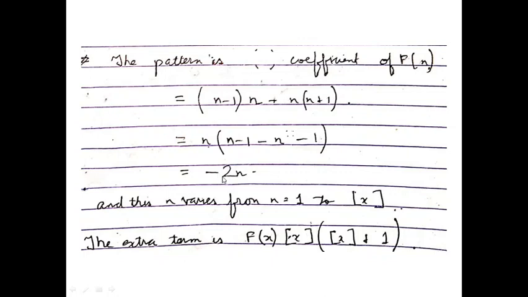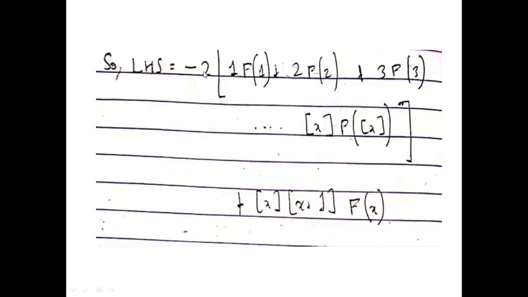So you see the pattern is that for every f of n, you will get a term minus 2n f of n. Minus 2 you will take common, 1 into f of 1, 2 into f of 2, up to n f of n. This is nothing but summation of minus 2n f of n, where n varies from 1 to greatest integer x, and plus this extra term. Now I have simplified this LHS.